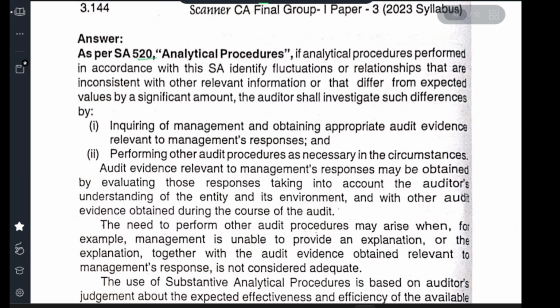SA 520, analytical procedure. If analytical procedure is performed in accordance with the standard on auditing, and identifies fluctuations or relationships that are inconsistent with other relevant information, or that differ from expected values by a significant amount, the auditor should investigate such differences. What should we investigate? There is a fluctuation or a relationship.